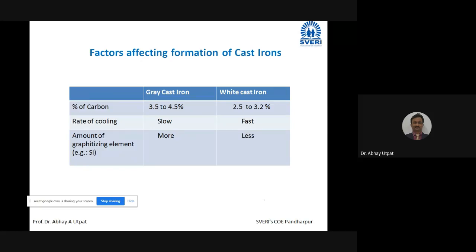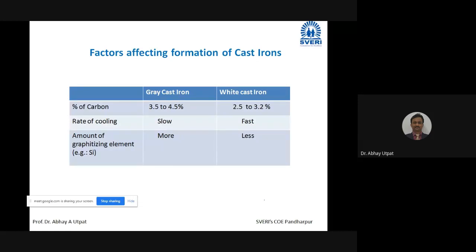Favorable conditions for grey cast irons are higher carbon, slow cooling rate, and more graphitizing elements. See, if the rate is not slow, the time required for the graphitization reaction is not available, and that graphitization reaction will not take place. Then it is difficult to obtain pure carbon. So these are the favorable conditions for gray cast iron.